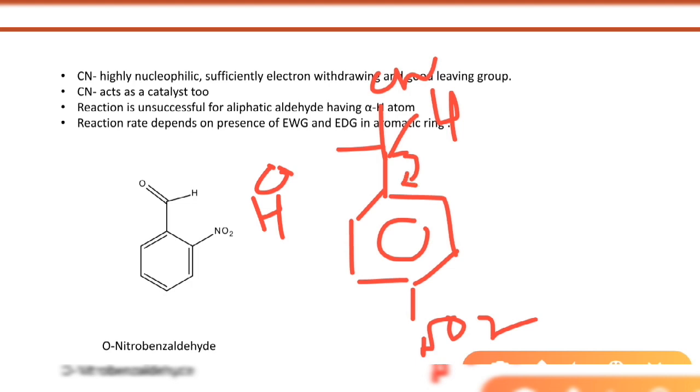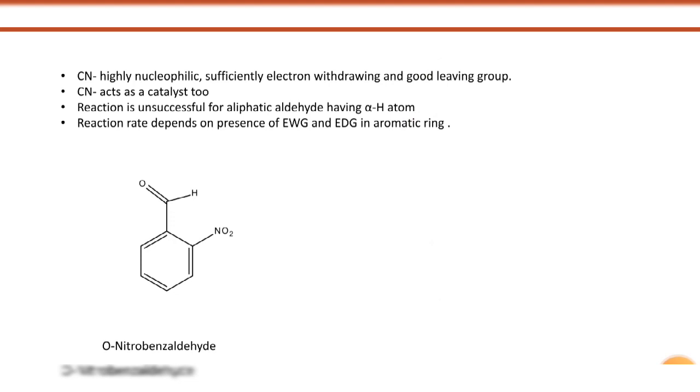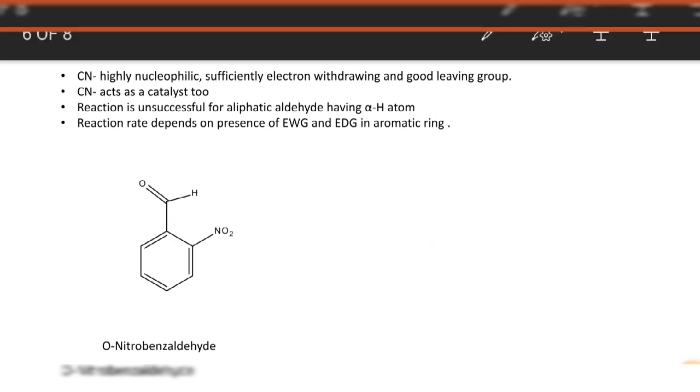That negative charge will go into resonance with the ring and the nucleophilicity of the anion will decrease. So for ortho-nitrobenzaldehyde, the benzoin condensation rate is high, but for para-nitrobenzaldehyde, its nucleophilicity decreases, so the benzoin condensation rate is low.